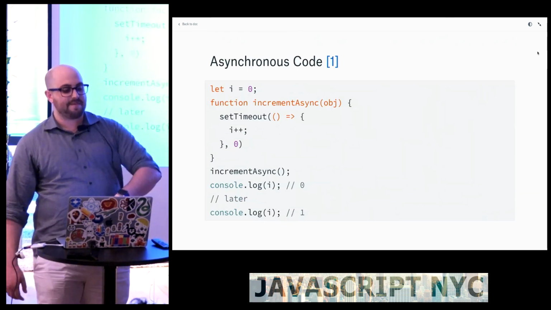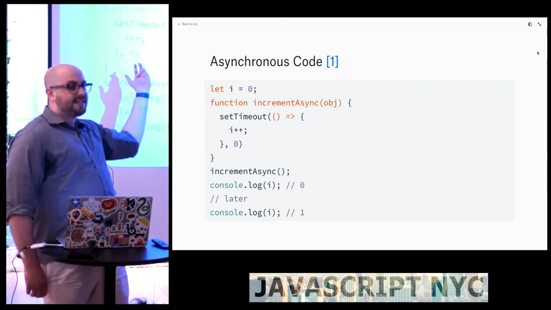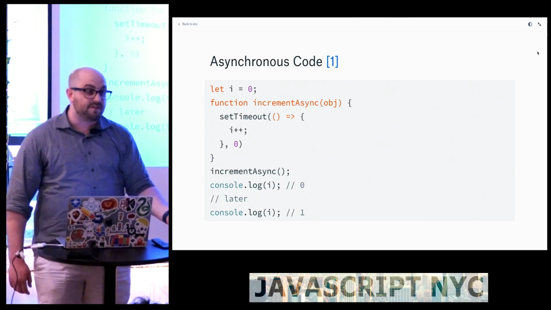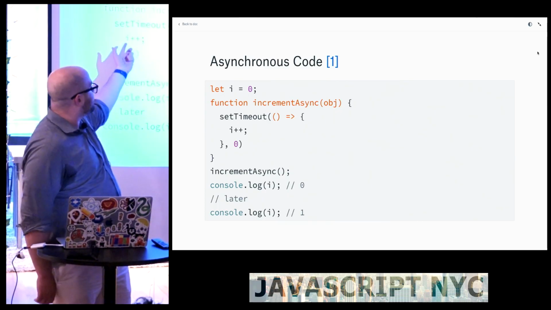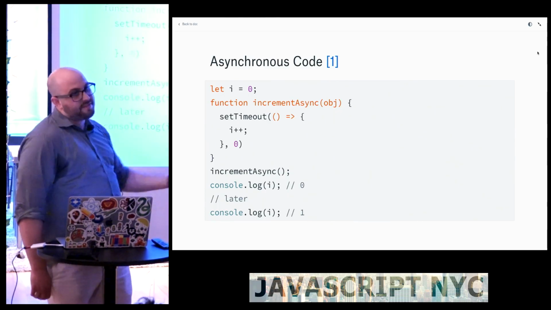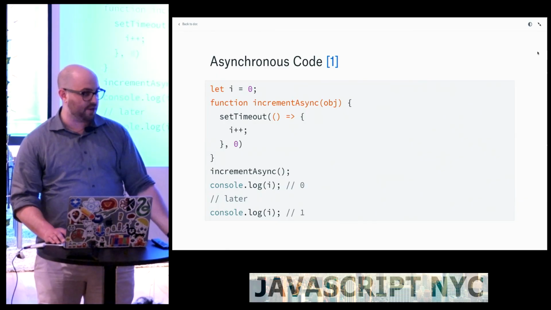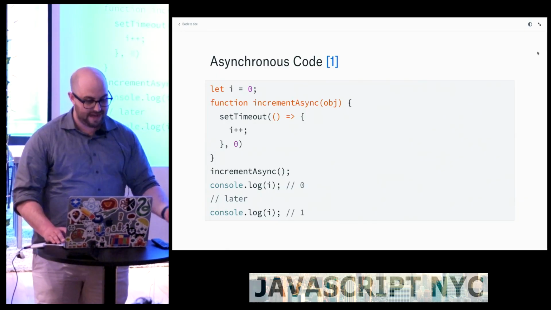And then lastly, like I mentioned before, async code. In this case, I'm just using a setTimeout, which, just like you mentioned before, the loop could be full. And we don't actually know when this is going to fire, so we don't know what the value of i is going to be at any given point. And if we're hitting a server, then we definitely don't know when the data is going to come back or if it's going to come back.